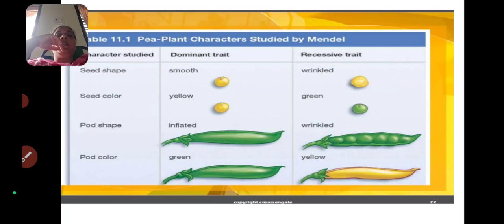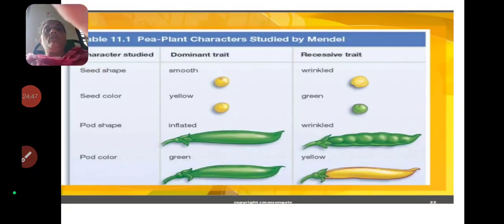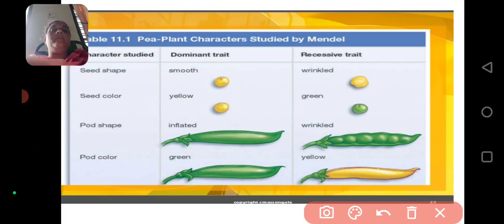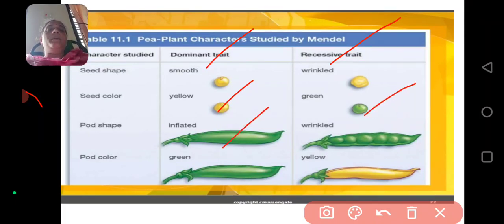In this table, the first column is the characteristic studied, the second is the dominant trait, and the third is the recessive trait. First is seed shape, smooth and wrinkled; seed color, yellow and green; pod shape, inflated and wrinkled; pod color, green and yellow. You may observe in this slide, ma'am, the different types.